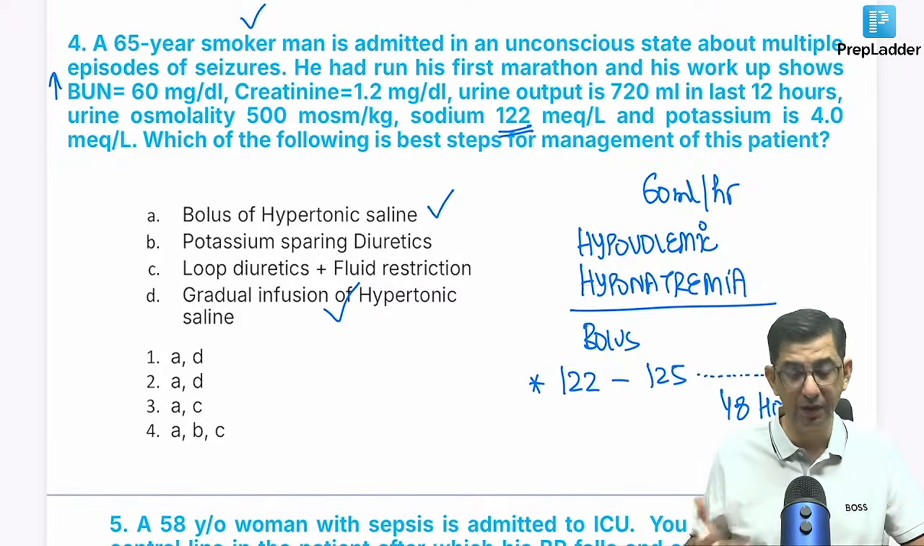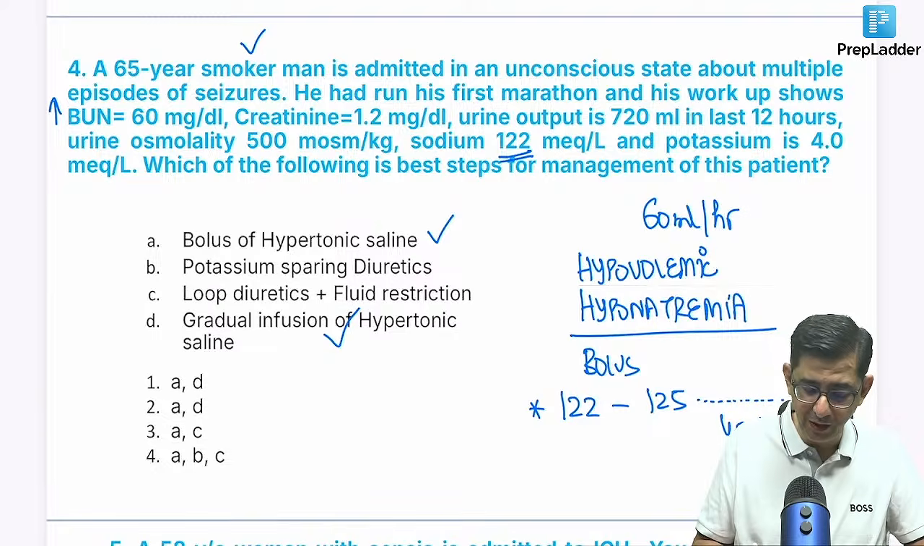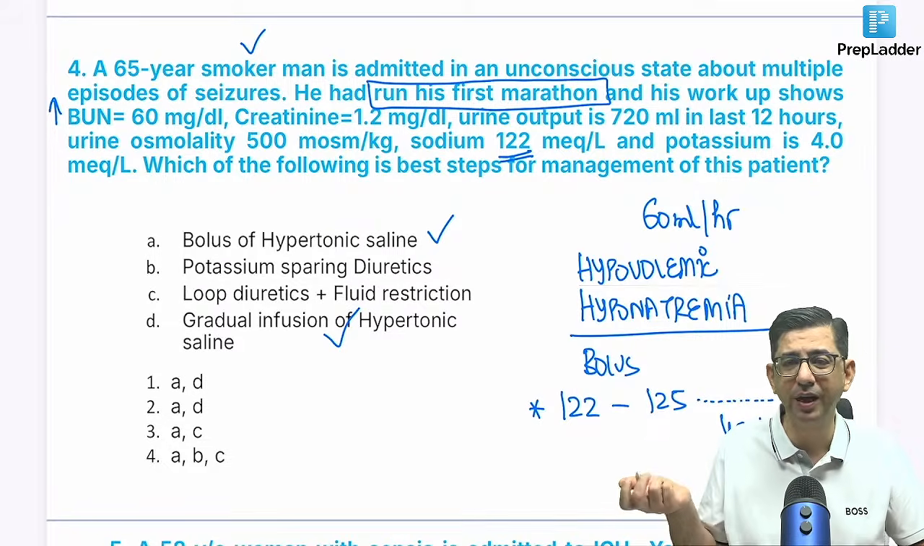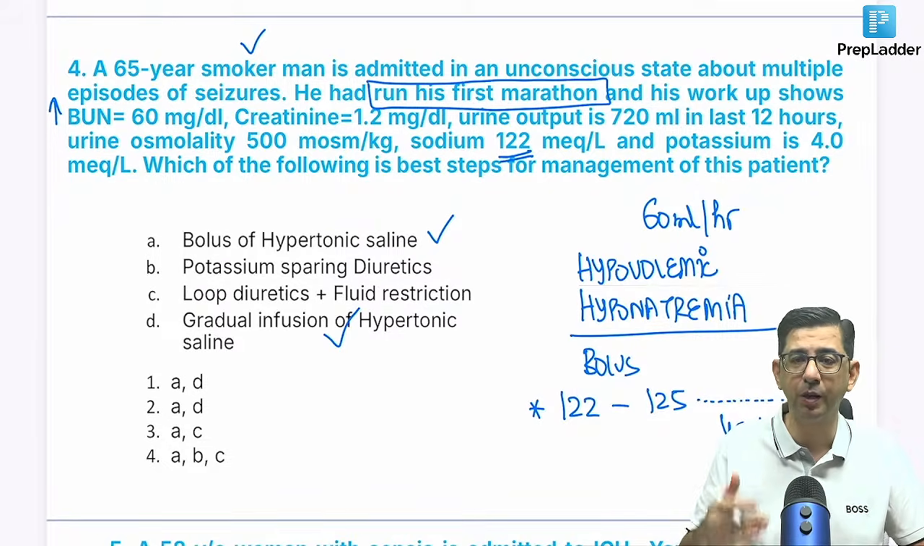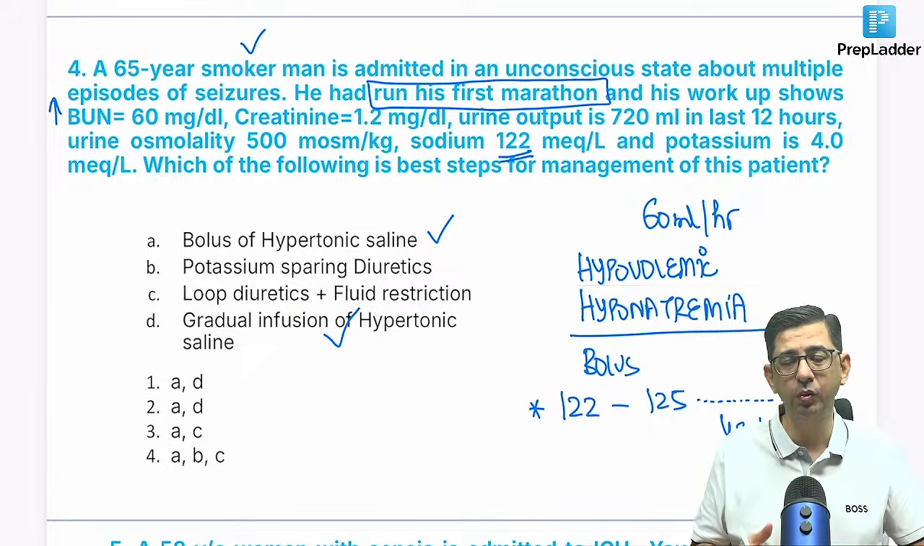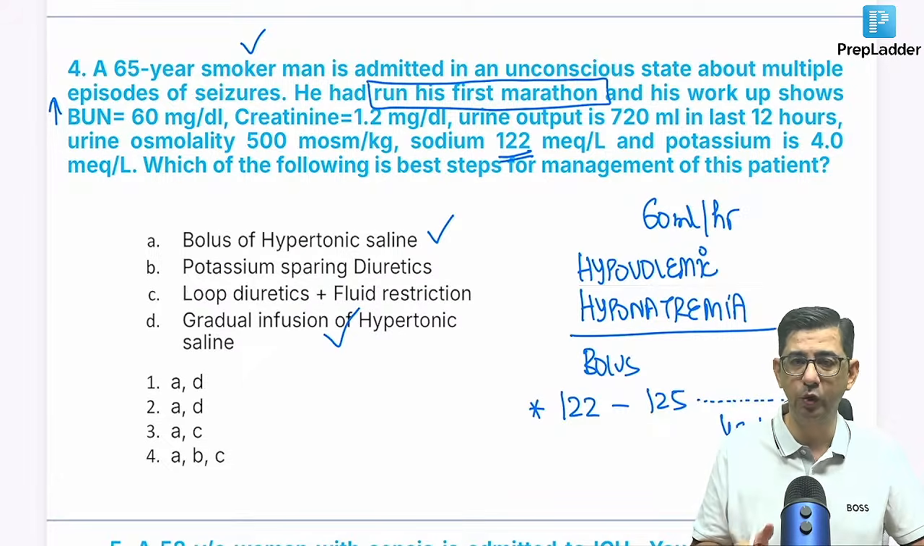That is the point. Is it an acute or a chronic one? That is what I wanted you to understand: this guy had run the first marathon of his life. He's a smoker, but there is no mention of any malignancy or any cancer in the patient. So it's an acute onset hyponatremia. In any patient of acute onset hyponatremia, the first thing that we do is control the seizures.